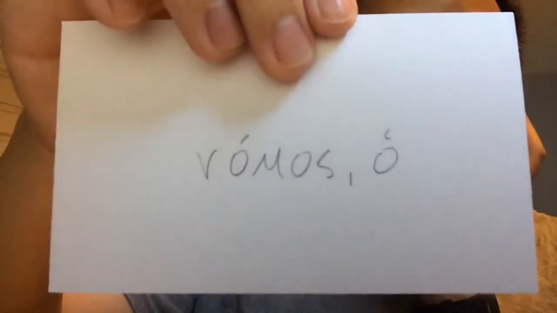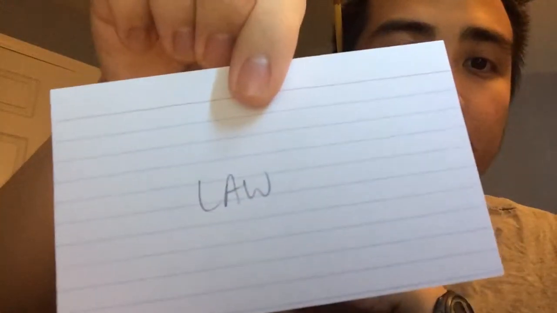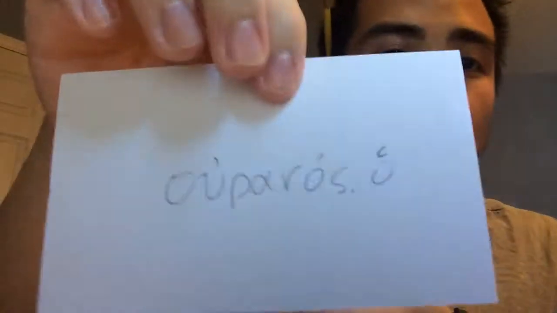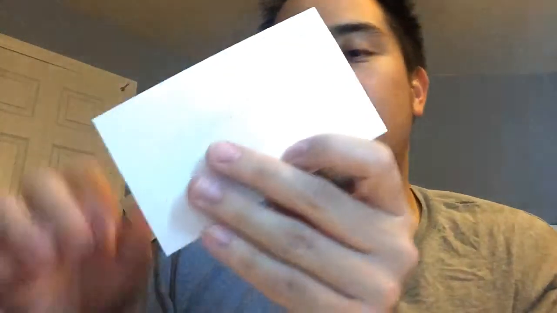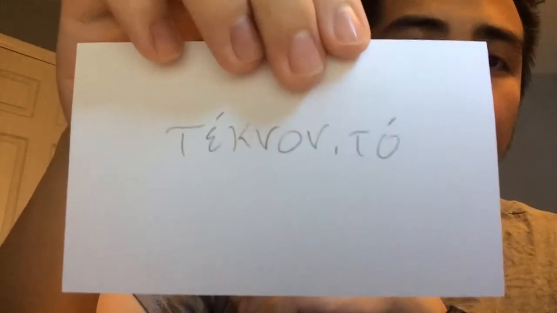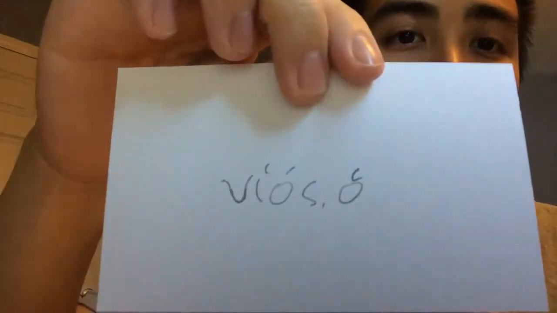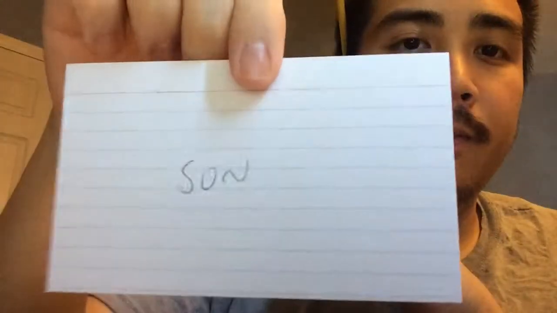Nomos, ho: law. Oikos, ho: house. Uranos, ho: heaven or sky. Teknon, to: child. And last but not least, huios, ho: son.